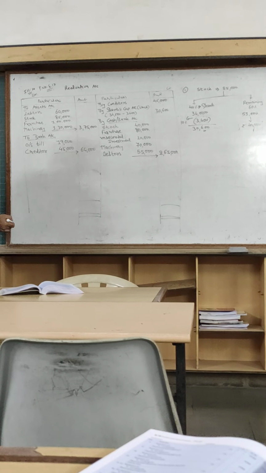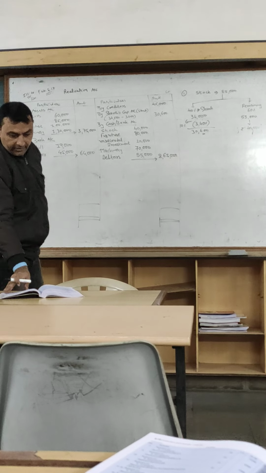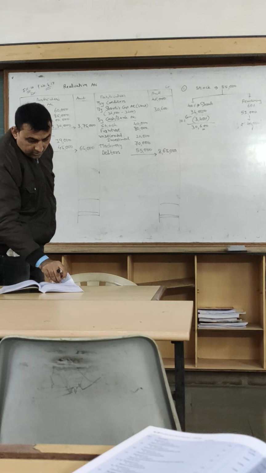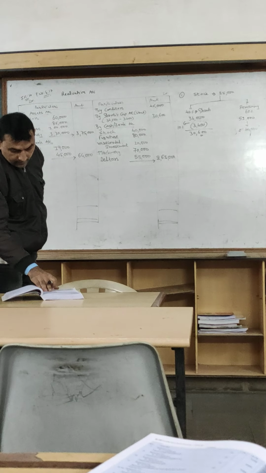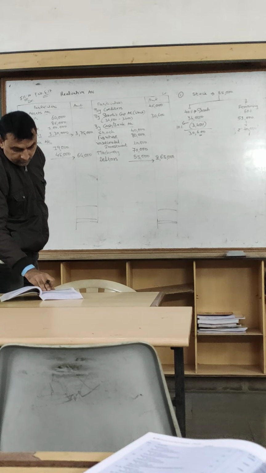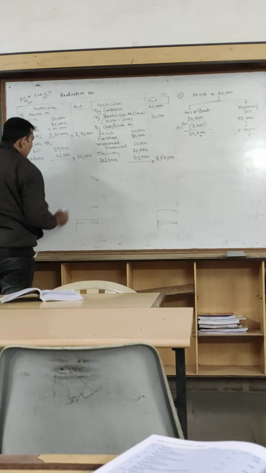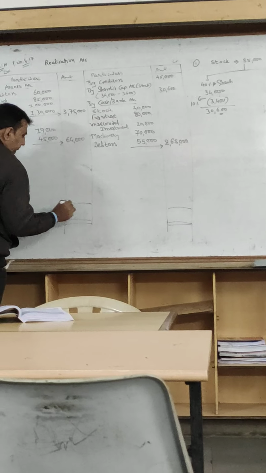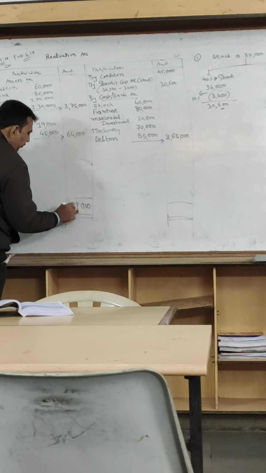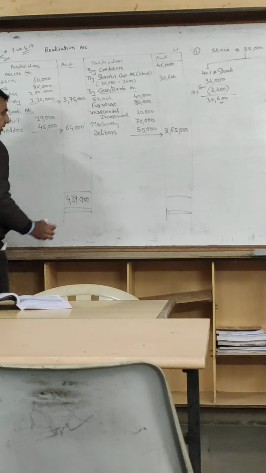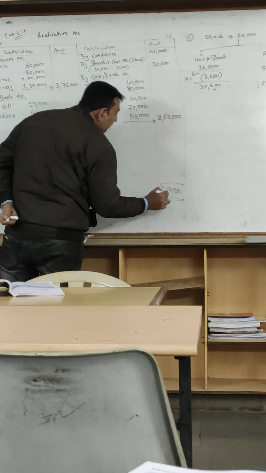Now total. I think the debit side is more than the credit side. Is it clear? There is no other information. Okay, so total of these, 4,39,000, will be transferred to credit side, 4,39,000.